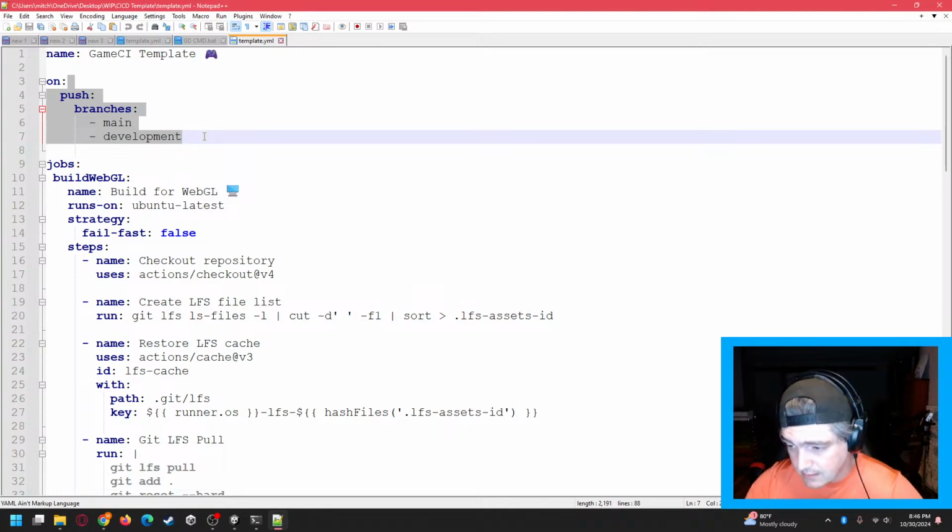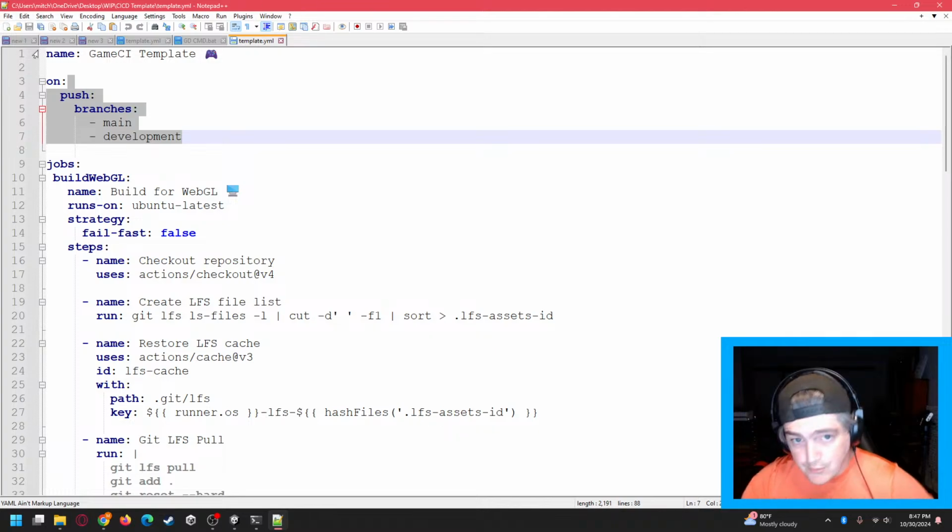We can make commits to it all we want. Nothing's going to happen. The moment we do a pull request or merge that code from feature/player movement over into development or over into main, that's when it's going to start doing this build process in the background.